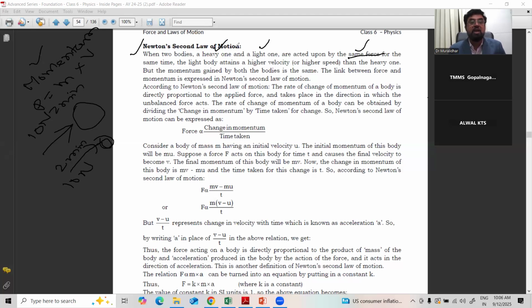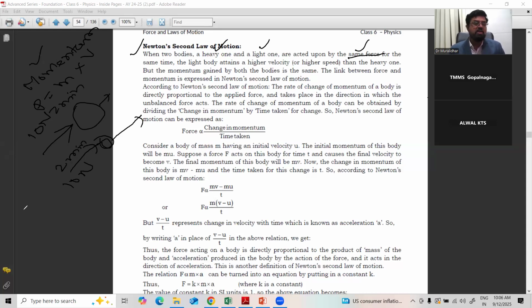So the lighter body attains higher velocity, higher speed, than the heavy body. What happened? This body will go with a great speed when compared to the heavy mass body. Correct or not? It's common sense.